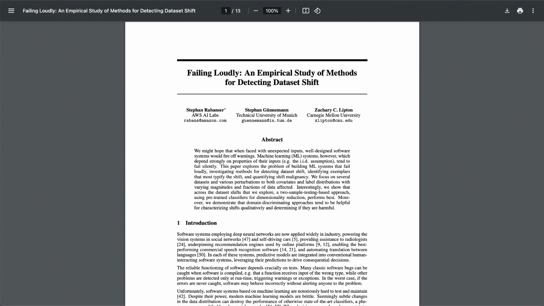Okay. I'm a visual learner, so I love that. Does this help us figure out what kind of shift is happening? Absolutely. Yeah. It's like getting clues from the scene of the crime. Are the colors in the images different? Are new shapes appearing? Is there more noise or distortion? The domain classifier can help us pinpoint those changes. Okay, so it's not just about saying, hey, there's a shift. It's about understanding the nature of the shift, which can help us figure out how to fix it.